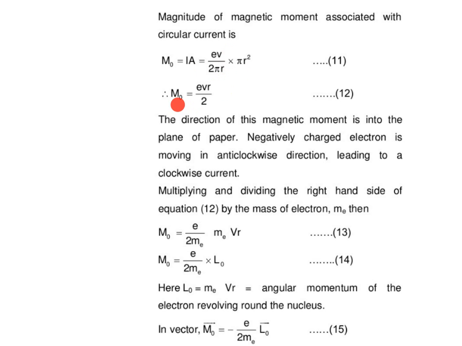Therefore, magnetic moment is equal to evr upon 2. Then the direction of this magnetic moment is into the plane of the paper. The negatively charged electron is moving in anti-clockwise direction, leading to a clockwise current.